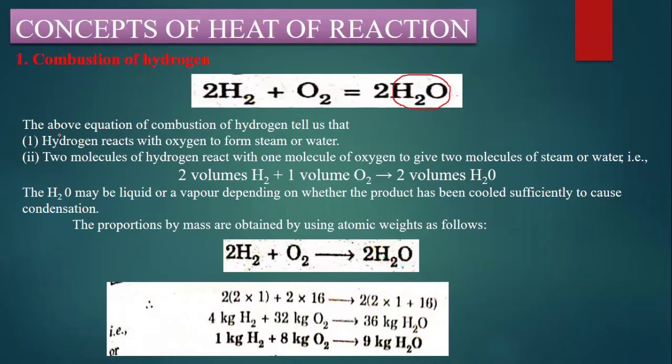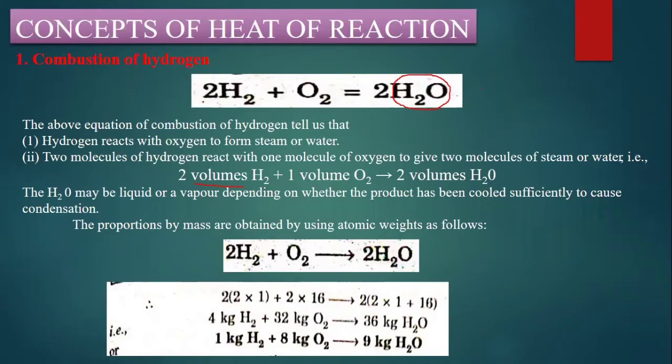we are going to do two types of analysis. One is volumetric analysis, and the other one is gravimetric analysis. Gravimetric means nothing but with the mass. By mass, we are going to do some analysis, and this is with volume. So the above equation is going to tell us these are the things which we need to follow. That is, hydrogen reacts with oxygen to form steam, or water.